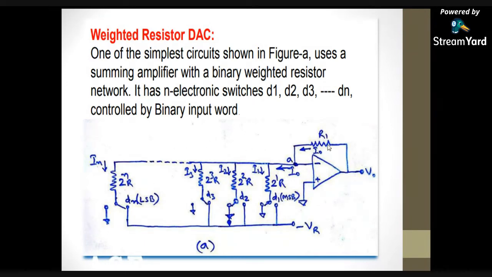So this total circuit represents the adder circuit. The negative sign is there because we are connecting the input to the inverting terminal, that's why we are getting the negative term.